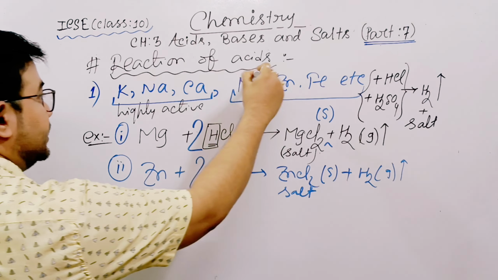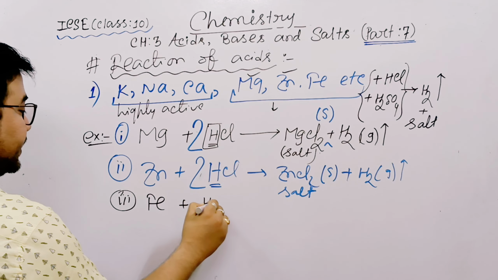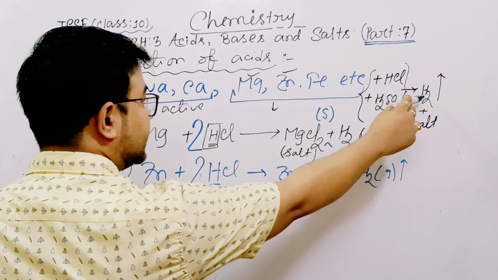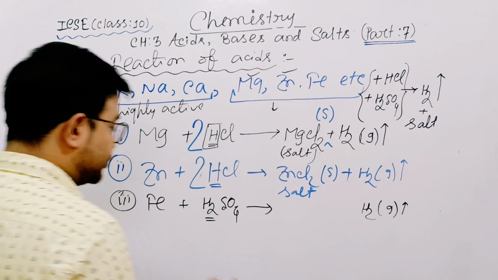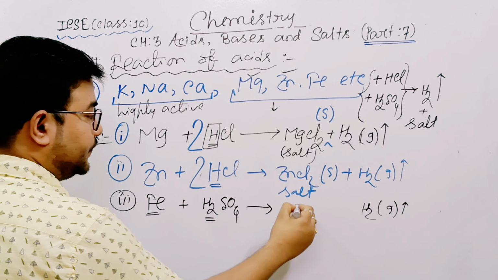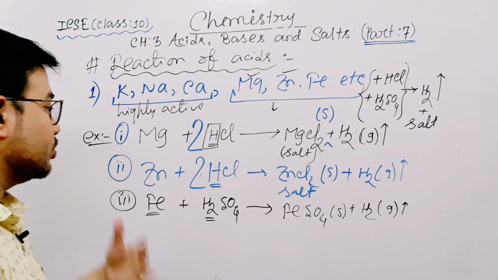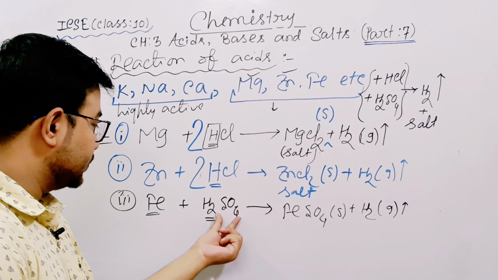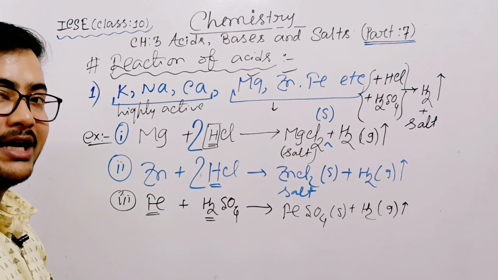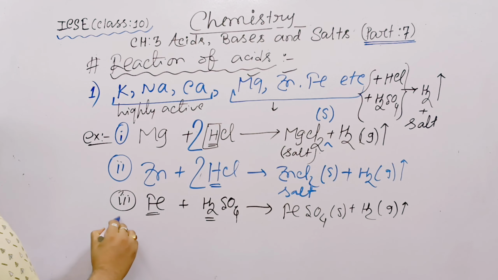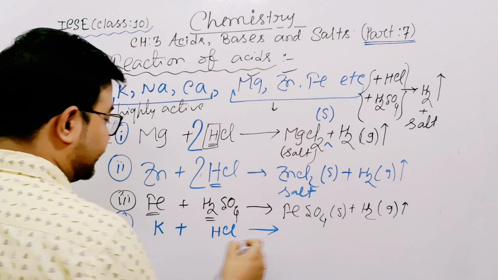So this is done. Third, if you choose iron and sulfuric acid, your answer is hydrogen fixed, so hydrogen gas will form. Which one is left here? Iron and SO4, so FeSO4. Balancing is not required here because it is automatically balanced: Fe 1, SO4, H2. So these all are the reactions. You can do the same reaction using potassium also. Potassium plus HCl, see, hydrogen will form.